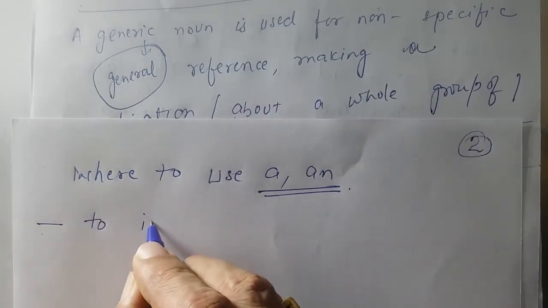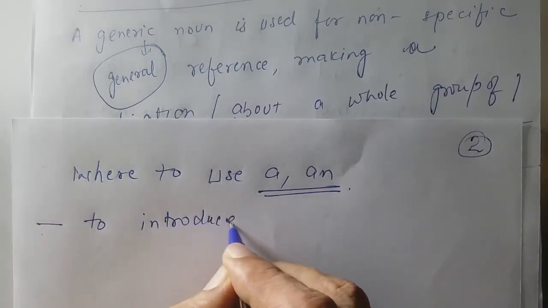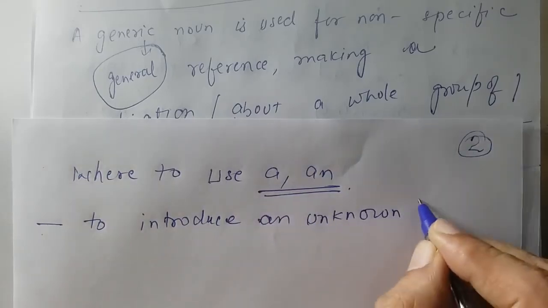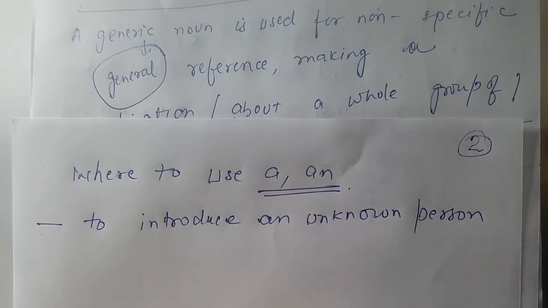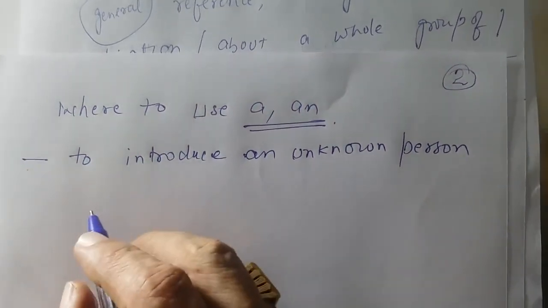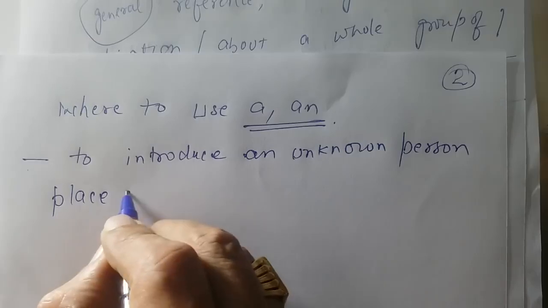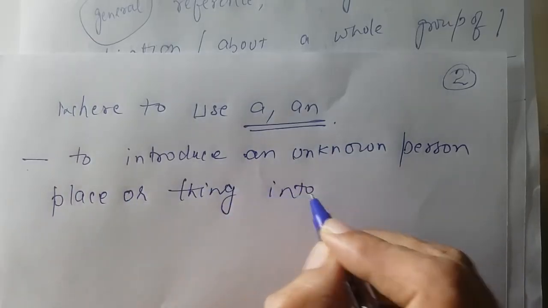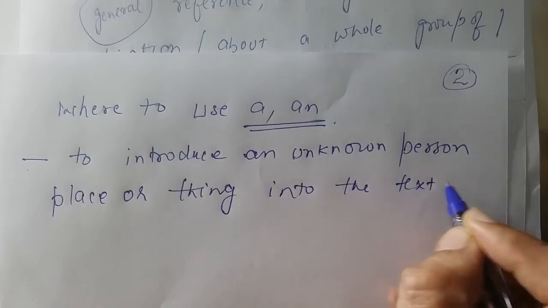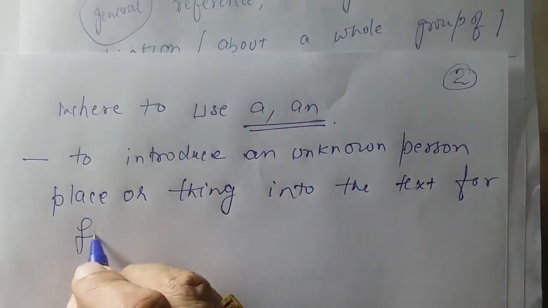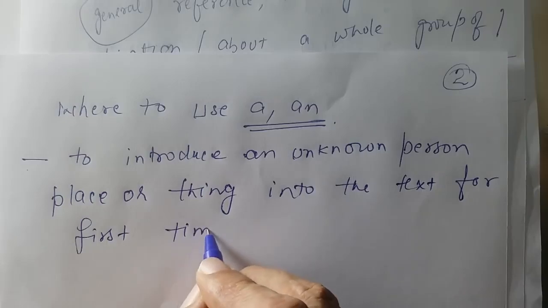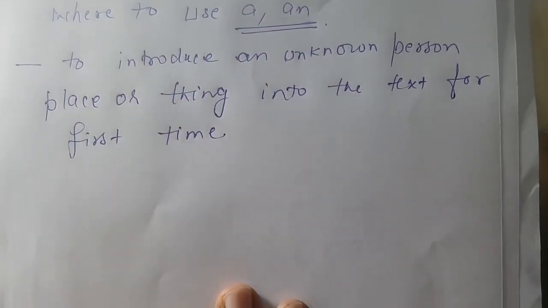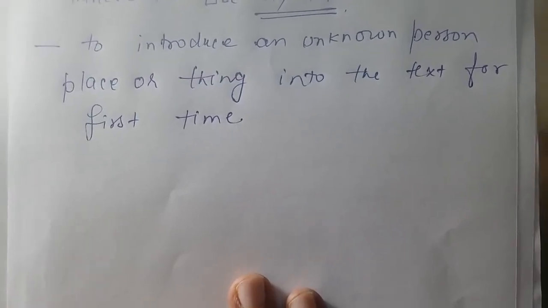I already told this: to introduce an unknown person, place or thing into the text for the first time. Correct your writing accordingly, please. Check your mistakes, check the things you are committing.